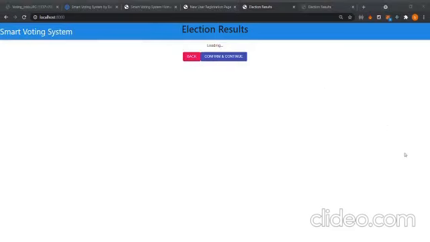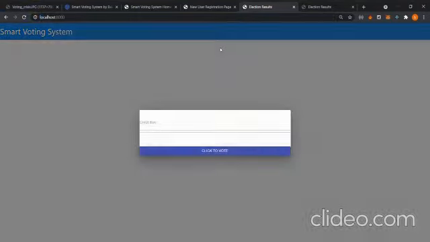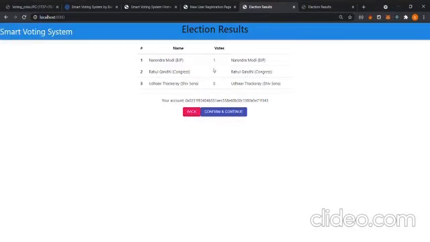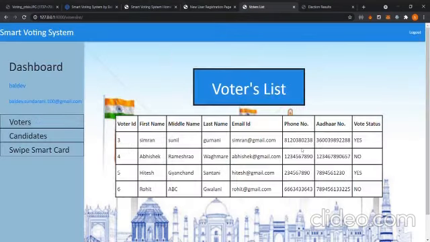And after performing a secret transaction through blockchain, the vote will be encrypted and will be stored in the blockchain system. And the vote count has increased, as you can see in the system. And after going back to the system, we can even see that in the voters section, the vote status of the voter has changed to yes, which means the voter has already voted.